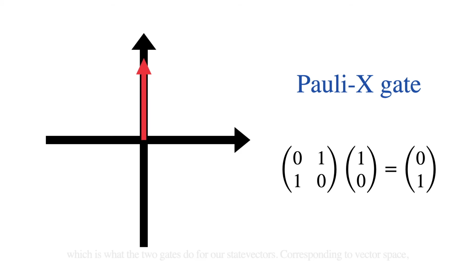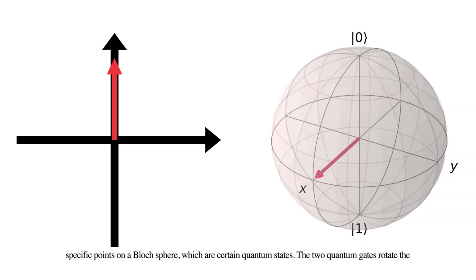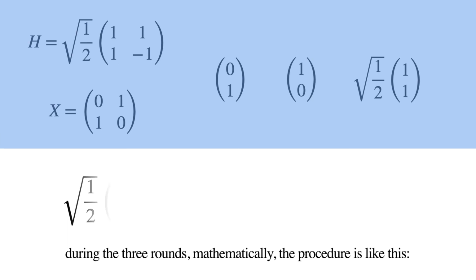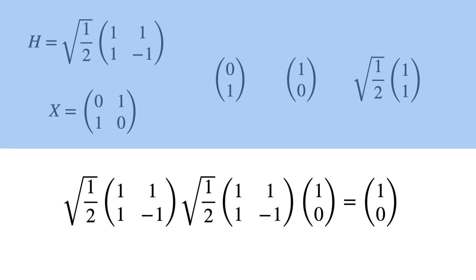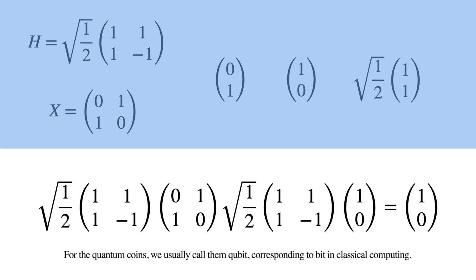Corresponding to vector space, for quantum coin state vectors, we use the Bloch sphere. The state vectors point to specific points on a Bloch sphere, which are certain quantum states. The two quantum gates rotate the quantum state in the Bloch sphere. In this coin game, we did 2 to 3 operations during the 3 rounds. Mathematically, the procedure is like this. For the quantum coin, we usually call them qubits, corresponding to bits in classical computing.